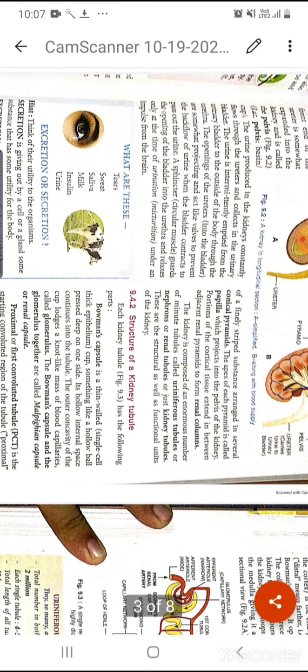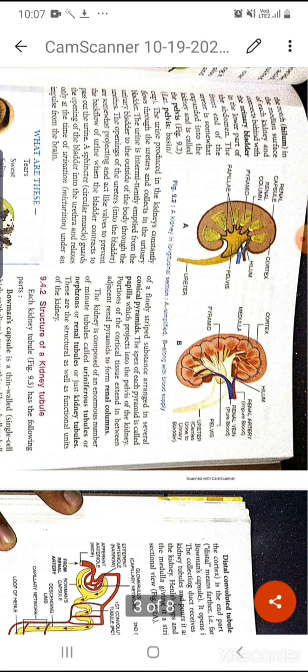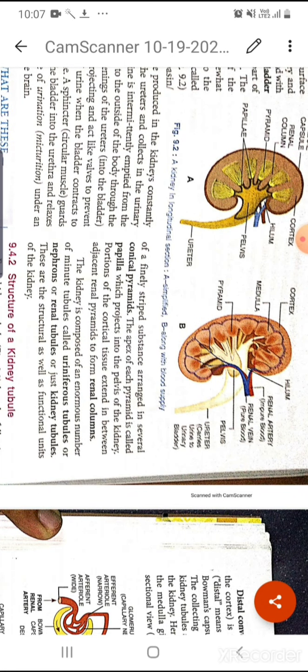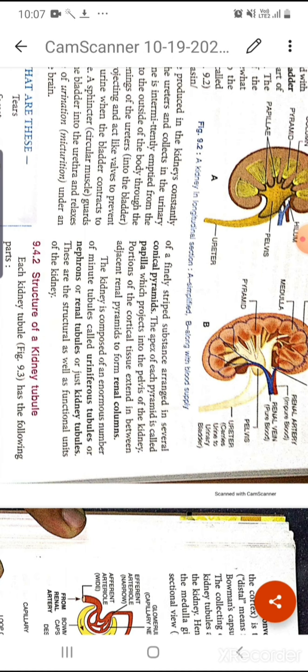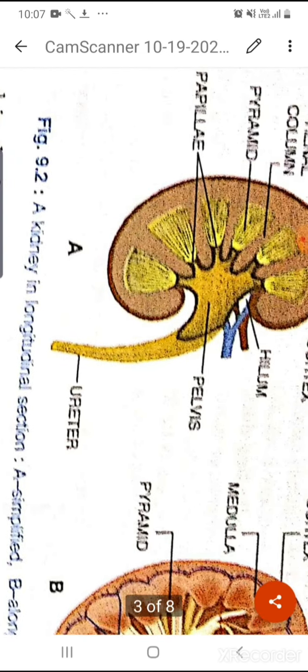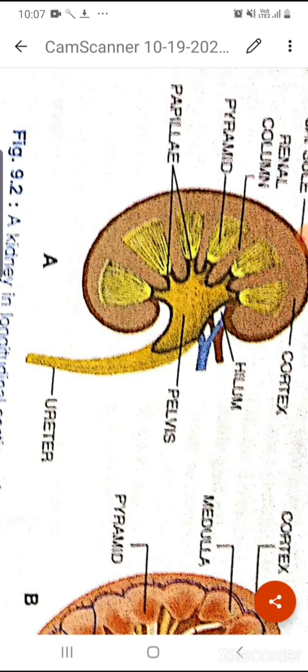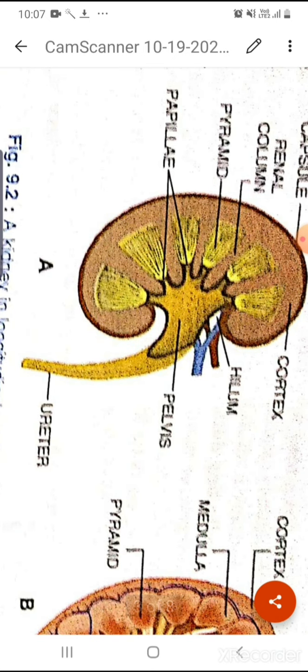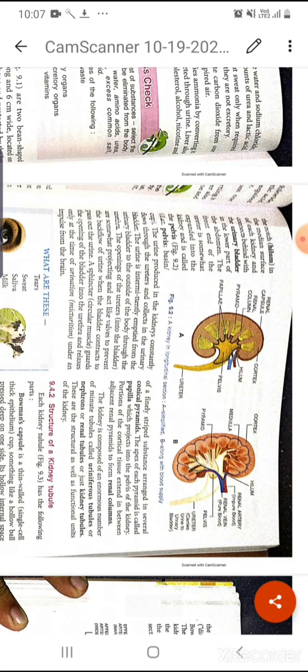Okay, now the medulla is composed of finely striped structures. Here you can see some thread-like structures, and triangle-like structures. So these are the conical pyramids, and in each apex of the pyramid you can see the papilla. Okay, some papilla which project into the pelvis of the kidney. Here in this diagram you can see these are the papilla. This apex is the end portion of this pyramid which is known as the papilla.